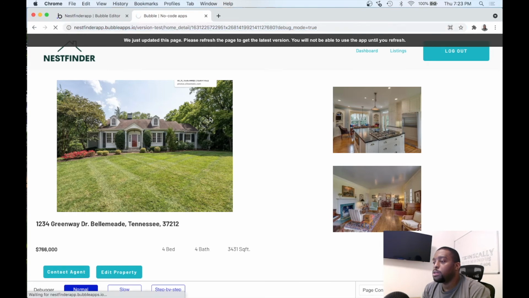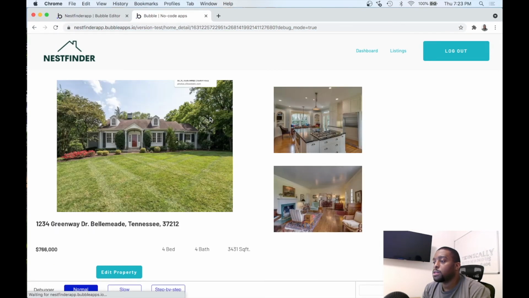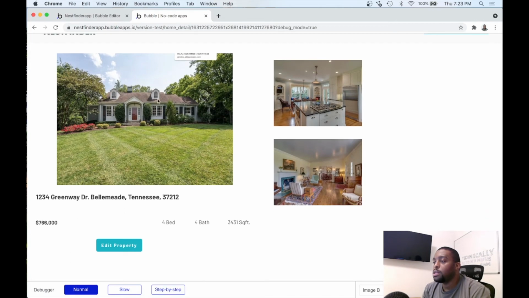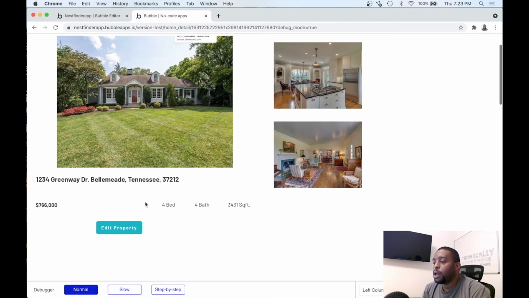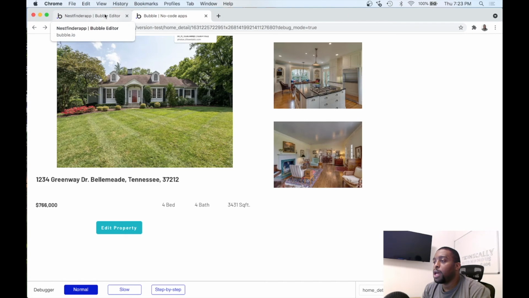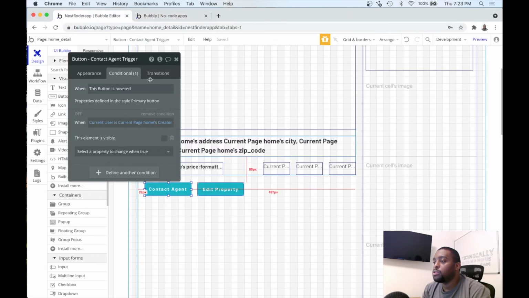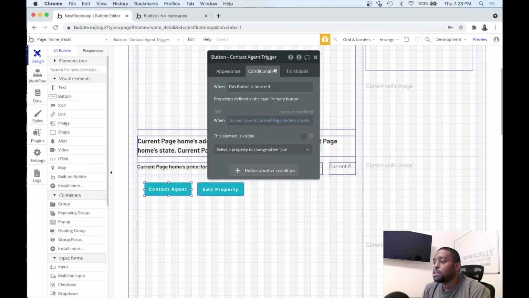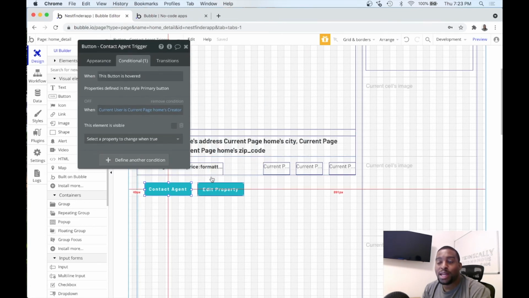So let's refresh this page. And you see that button was hidden. And as the current owner of this property, I should just be able to go to the edit property page. And you can see I can go to the edit property page. So let's go back. And vice versa, if I'm not the current user, then I don't want to show the edit property button. Obviously, I shouldn't have permission to edit a property that I don't own.